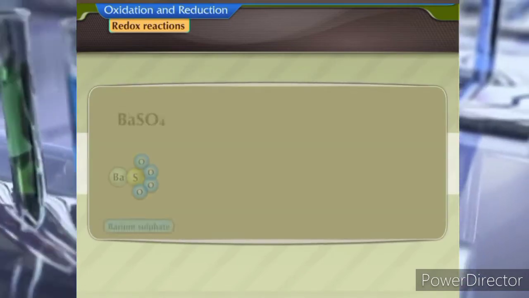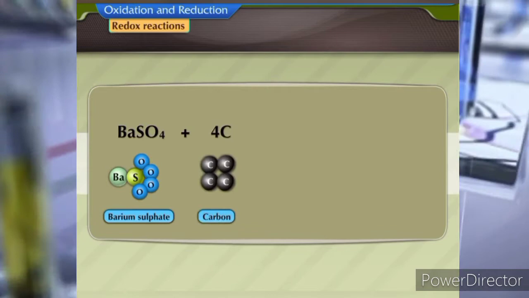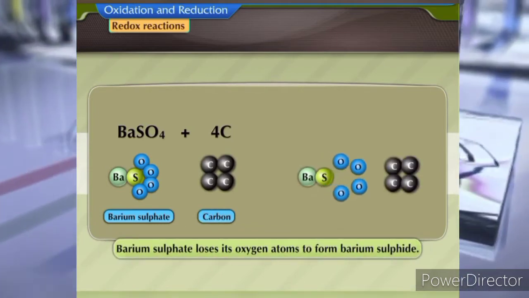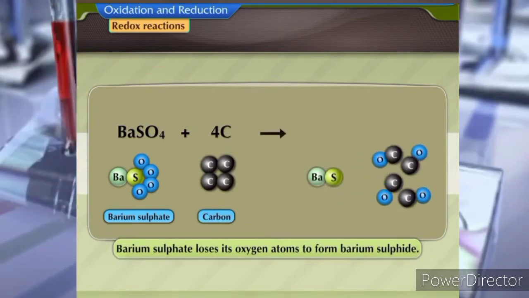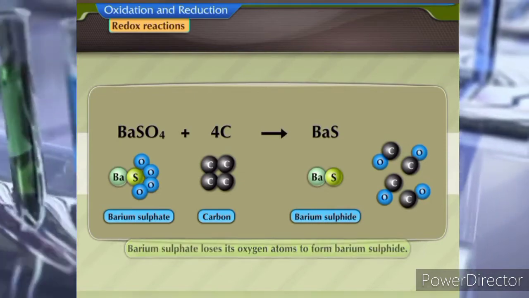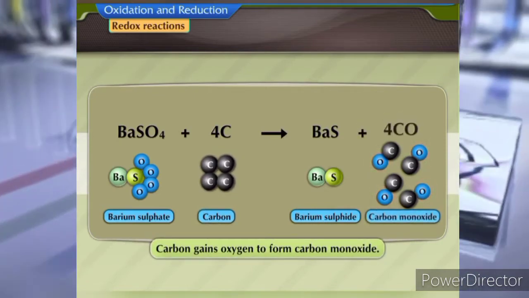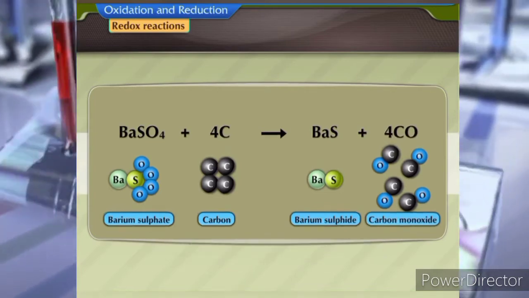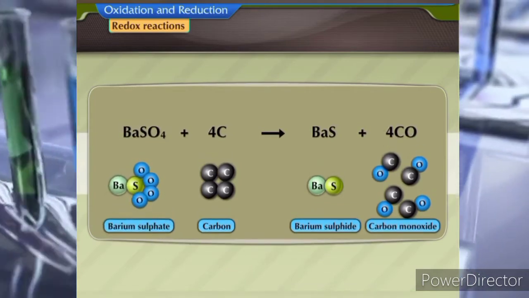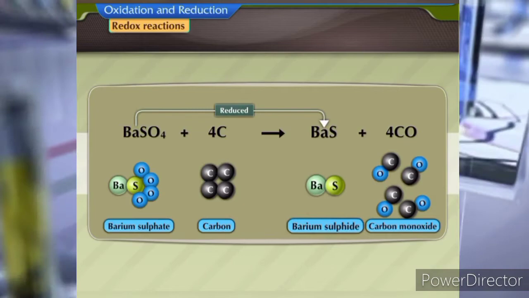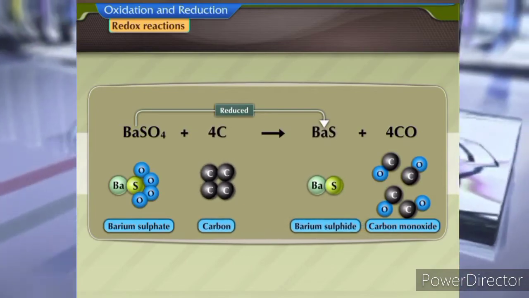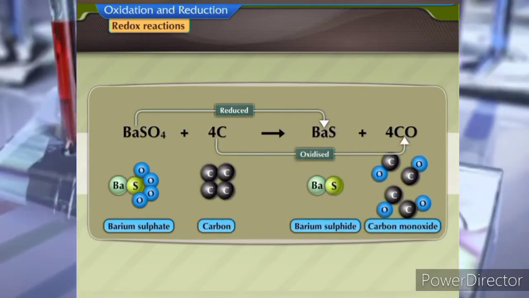In a reaction between barium sulfate and carbon, barium sulfate loses its oxygen atoms to form barium sulfide and carbon gains oxygen to form carbon monoxide. In other words, barium sulfate is reduced to barium sulfide and carbon is oxidized to carbon monoxide.